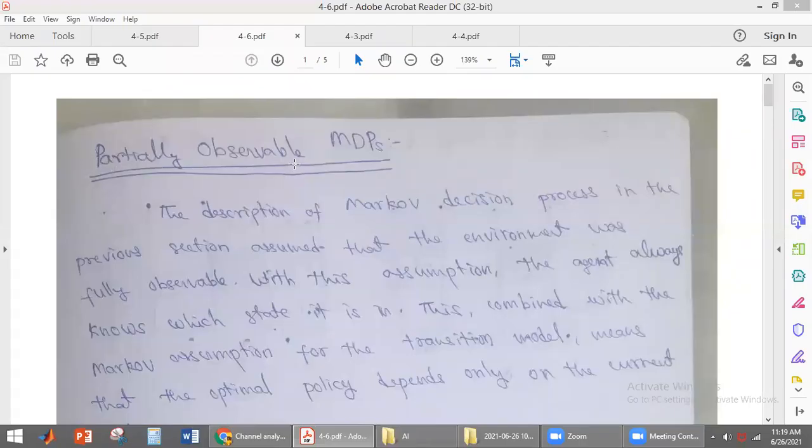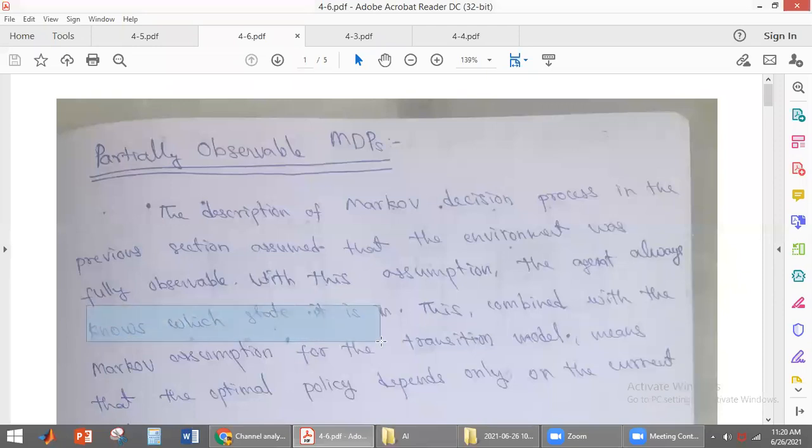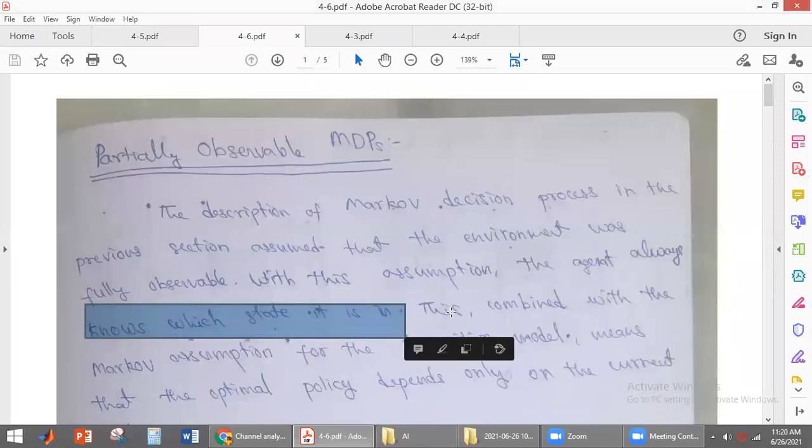Fully observable Markov decision process. In the previous section, we discussed what a Markov decision process is. In that, we assumed that the environment is fully observable. What is fully observable? Fully observable means that the agent knows which state it is in. The agent knows its location.